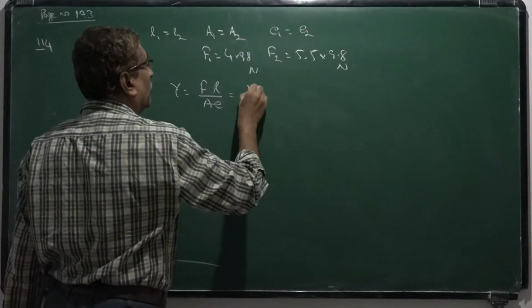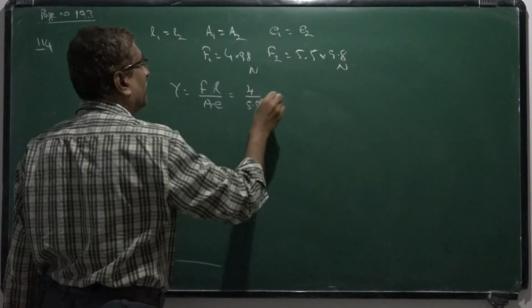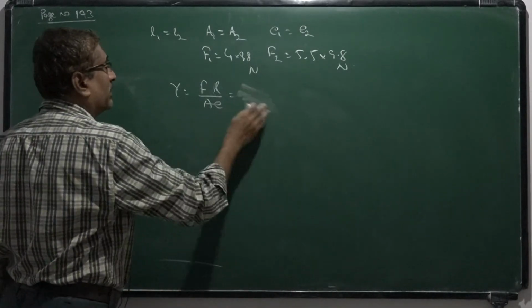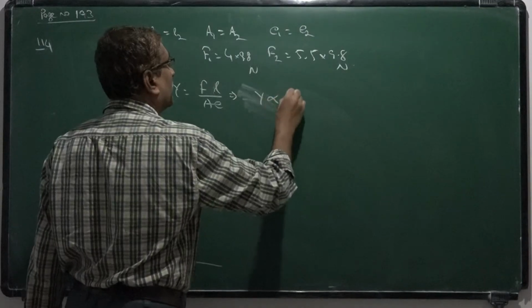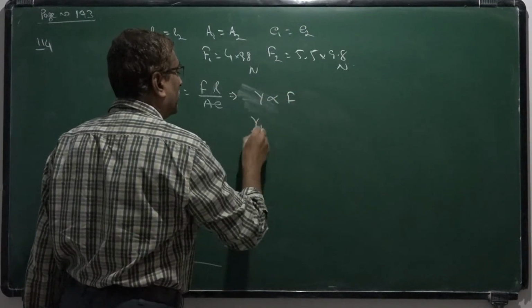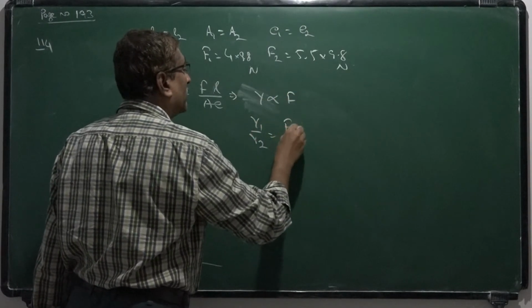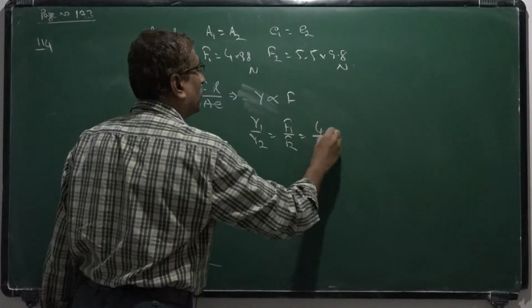This implies Y is proportional to F. So Y1 by Y2 is equal to F1 by F2, that is 4 by 5.5.